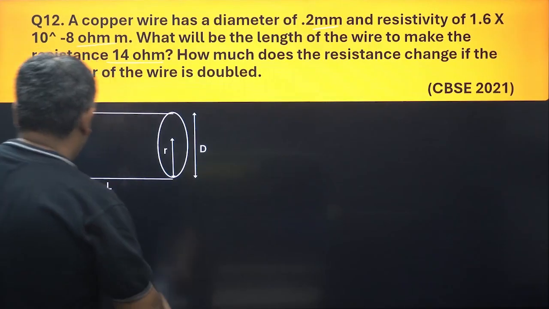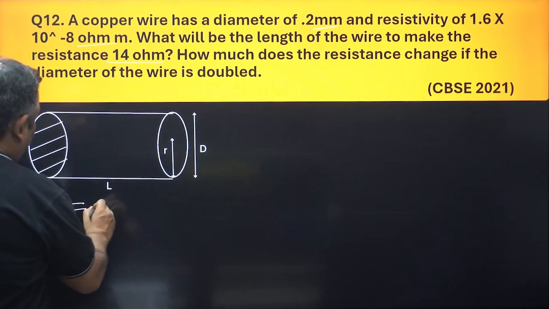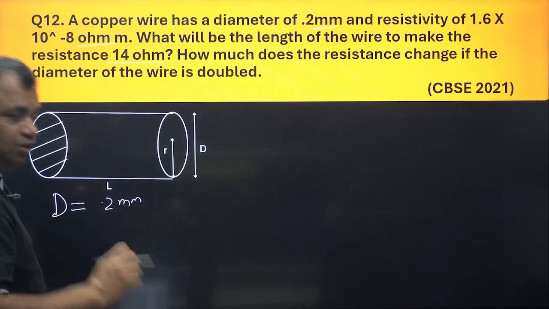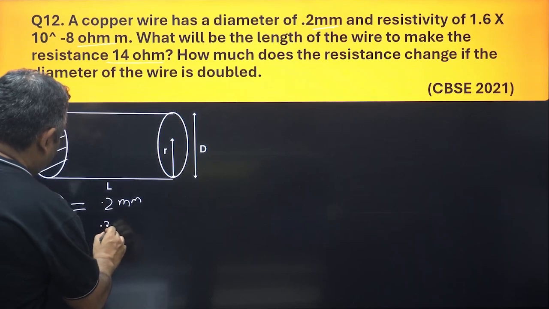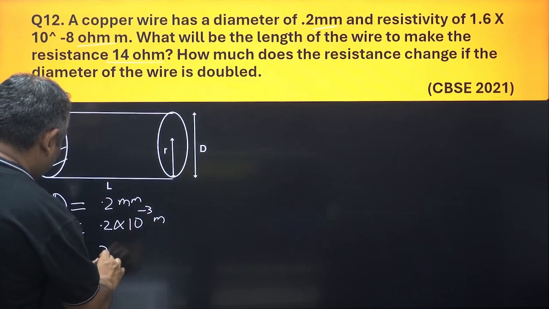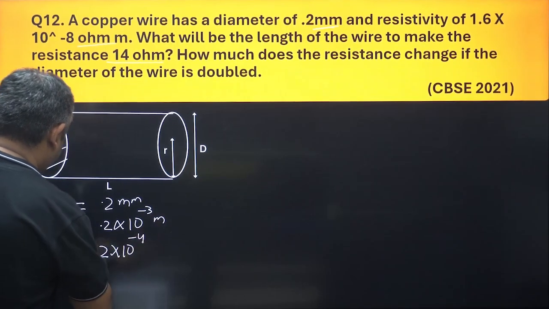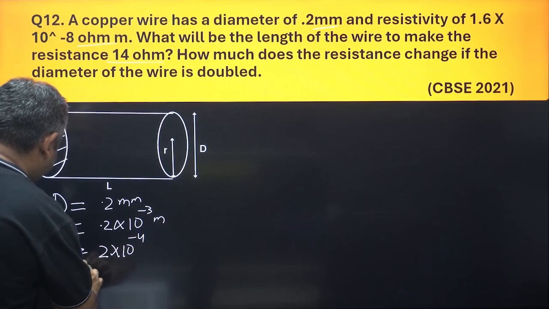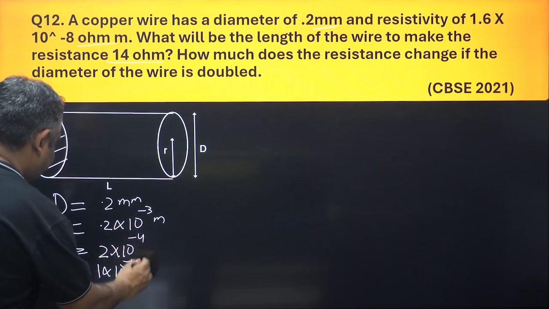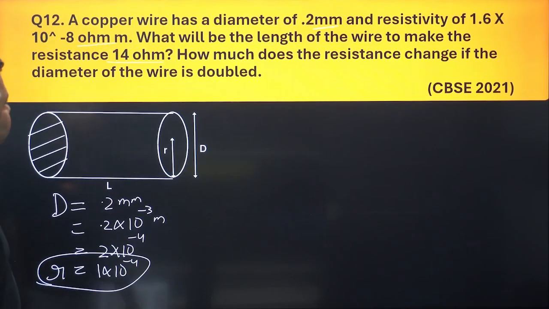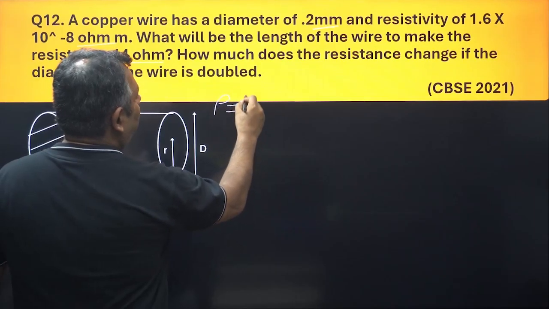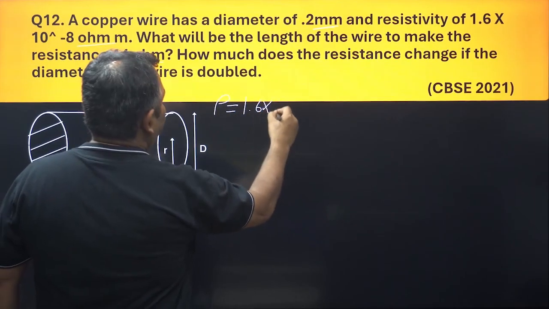Write down what all is given. So we have been given a diameter of 0.2 millimeter. Now first you convert this into meter, which would be equal to 0.2 into 10's power minus 3 meter. Let us make it easier, 2 into 10's power minus 4. This is the diameter, so radius would be, you divide by 2, 1 into 10's power minus 4. This is the radius. Now second thing that we have is resistivity. We have given rho is equal to 1.6 into 10's power minus 8.